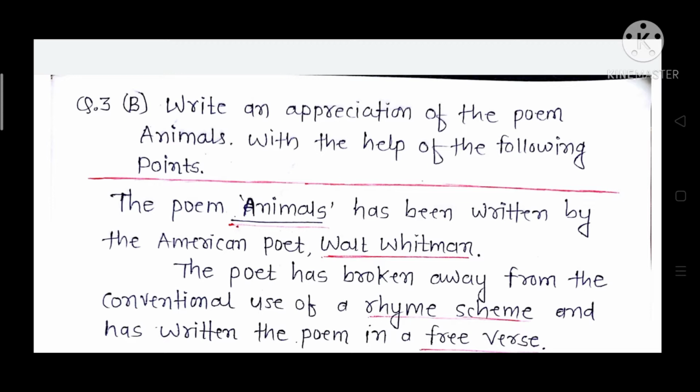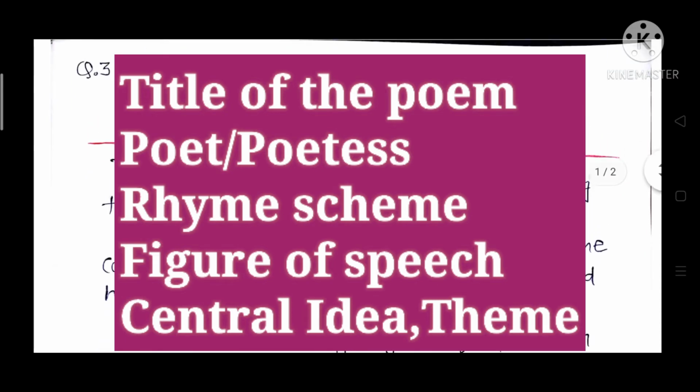So let's talk about the question number 3b. In the SSC Board examination, you will be asked the question number 3b. Write an appreciation of the poem Animals with the help of the following points. And we all know which are the points. The points are the title of the poem, then poet or poetess, then rhyming scheme, figure of speech, central idea, or the theme of the poem. See, all these are the points that have to be taken into account while writing an appreciation of the poem.